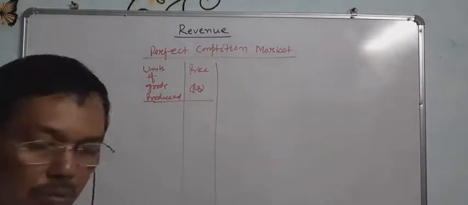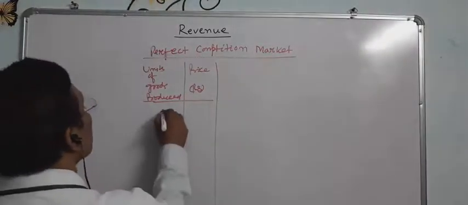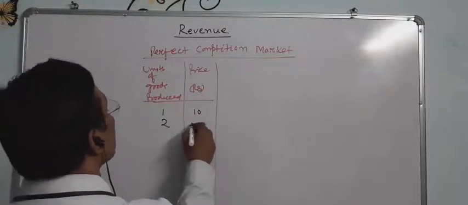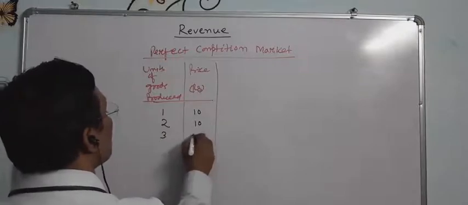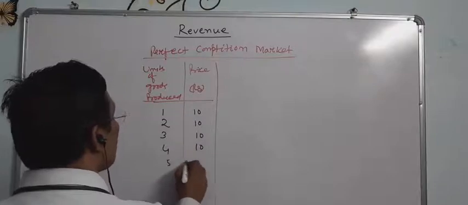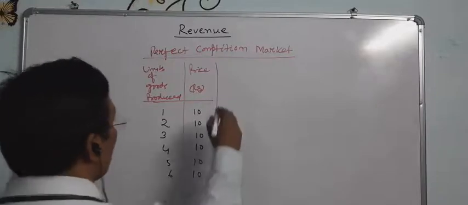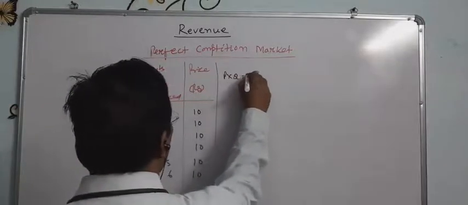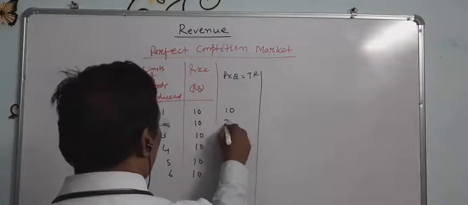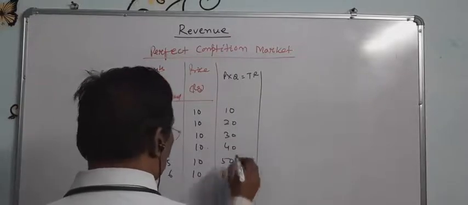First unit of output produced, price 10 rupees. Second unit produced, price will be 10 rupees. Third unit, 10 rupees. Fourth unit, 10 rupees. Fifth unit price 10 rupees, like the sixth unit also 10 rupees. So what is the total revenue? Price into quantity equals TR. So 10 into 1 is 10, 10 2 is 20, 10 3 is 30, 10 4 is 40, 10 5 is 50, and 10 6 is 60.